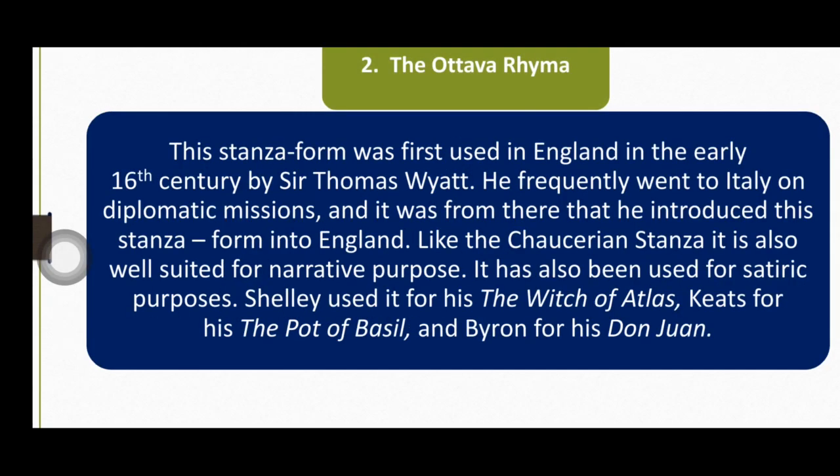The second well-known form of stanza which is used in English poetry is known as ottava rima. This stanza form was first used in England in the early 16th century by Sir Thomas Wyatt.